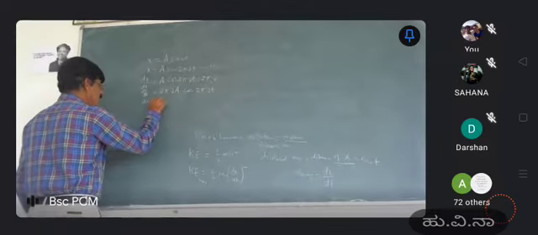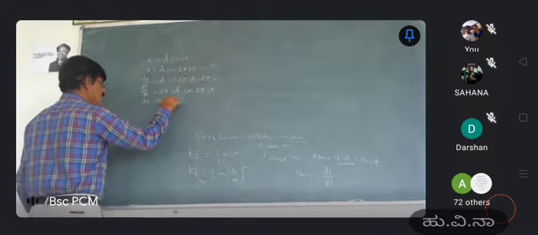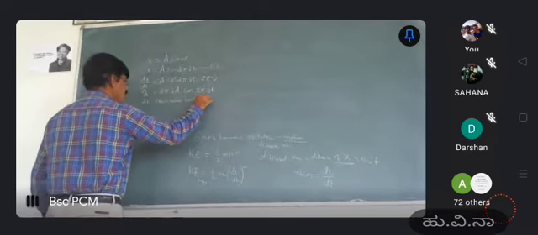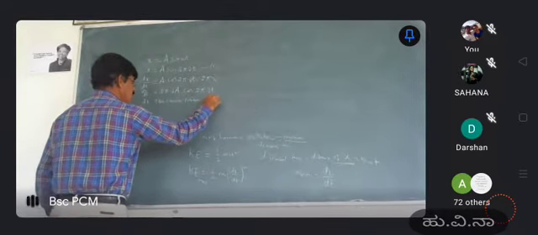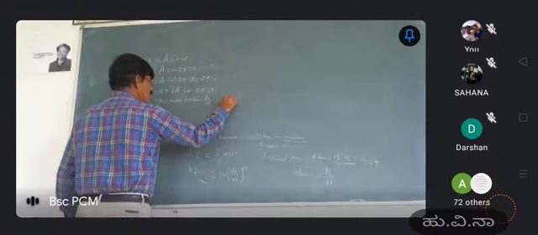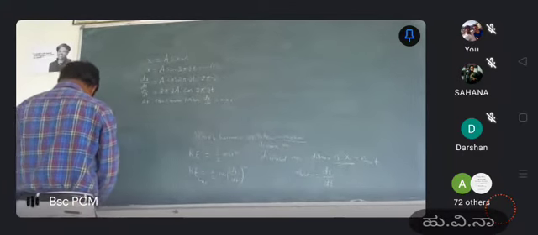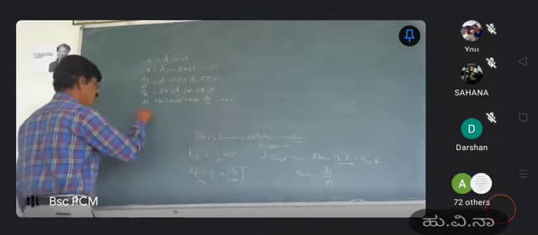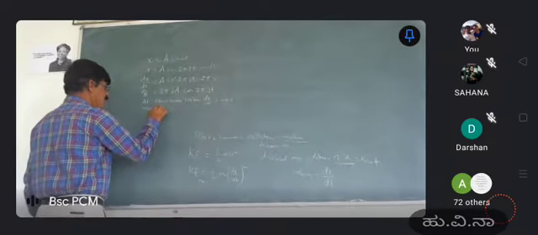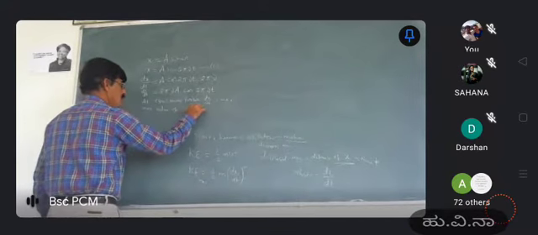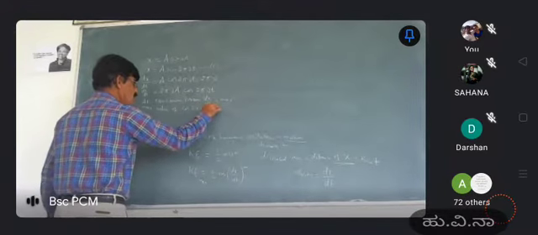At the equilibrium position we have dx by dt maximum. Whenever dx by dt is maximum, the maximum value of cos 2 pi nu t is equal to 1.